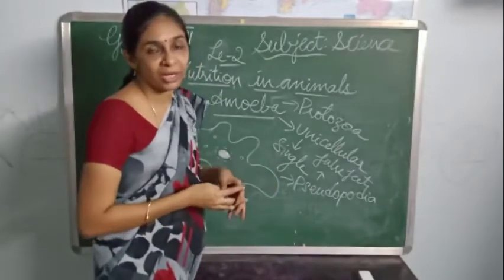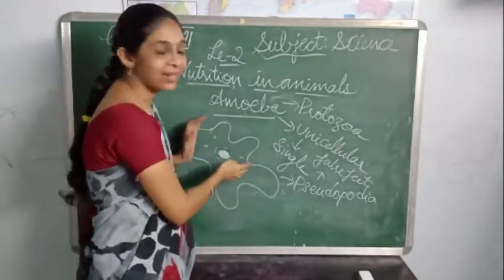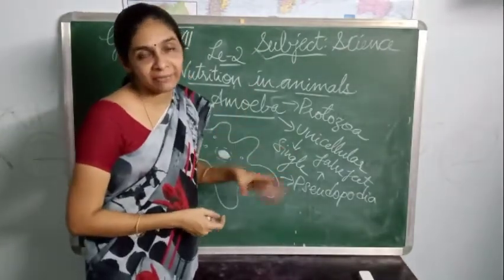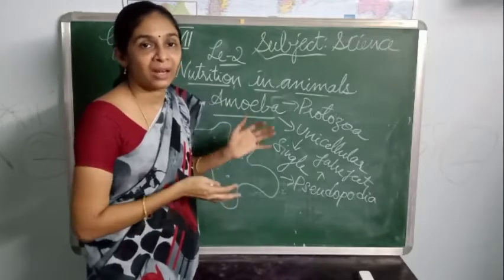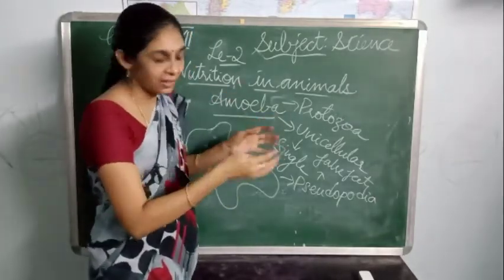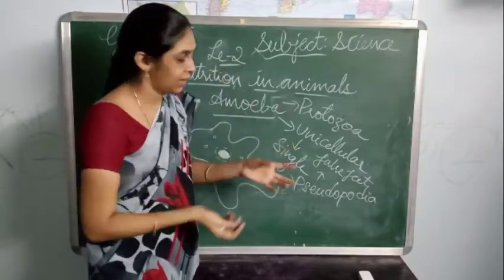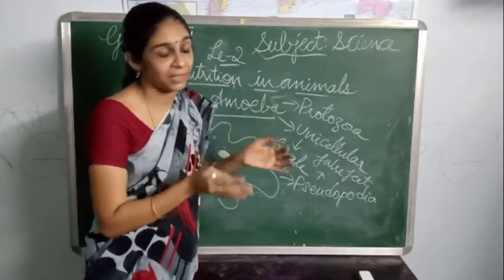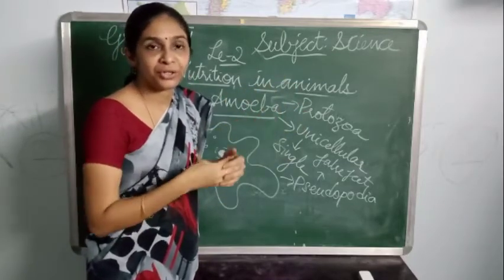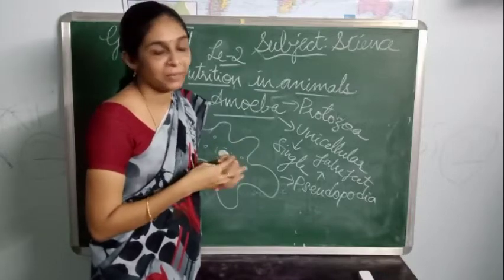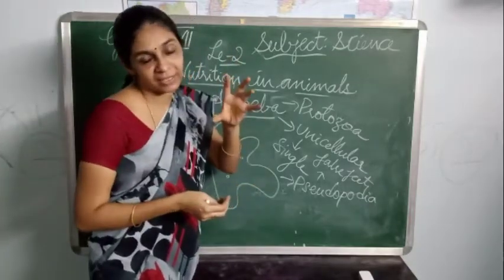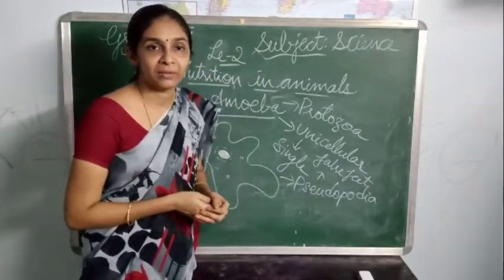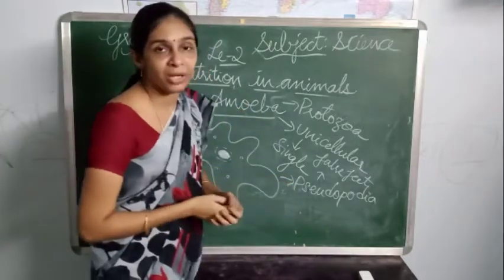These pseudopodia help this unicellular amoeba to move towards and identify the prey. They direct the amoeba towards the prey, and they help in the movement. Not only that, these false feet are also useful for nutrition, for catching, for trapping the prey. For trapping the prey, these pseudopodia are useful.